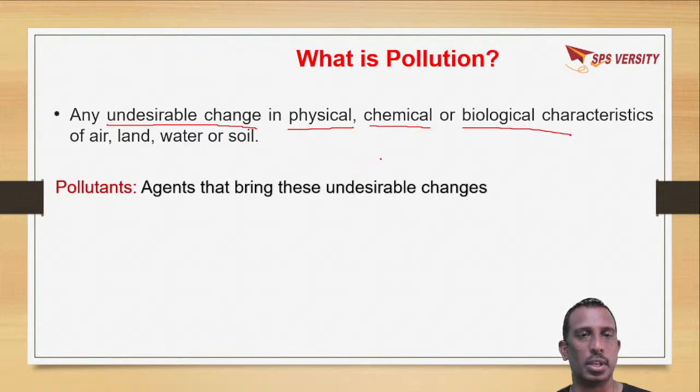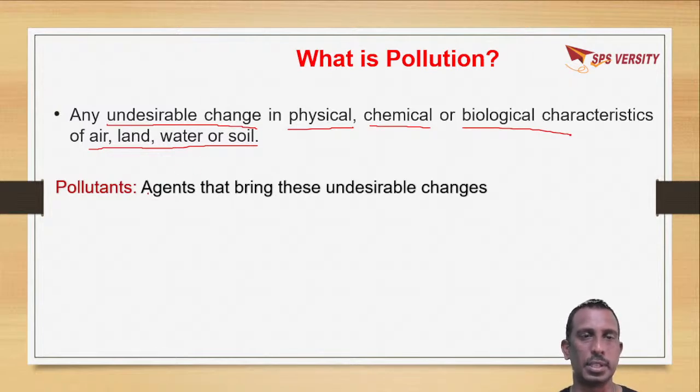Any undesirable change in air, land, water, soil, in physical, chemical or biological characteristics leads to pollution.